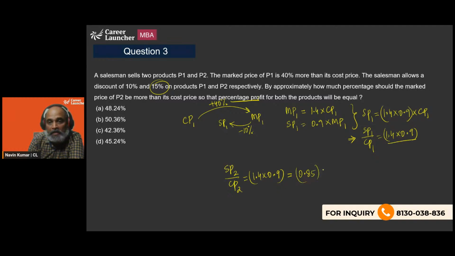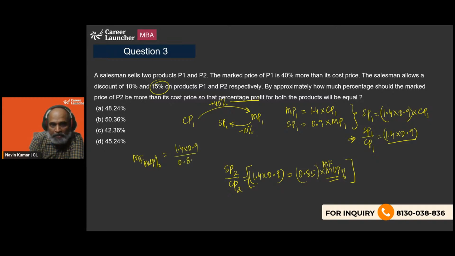So what should be the markup percentage's multiplying factor? That multiplying factor will give us how much markup we are supposed to do. So we need to equate the product of 2 numbers. The multiplying factor of markup price percentage is going to be 1.4 into 0.9 divided by 0.85.